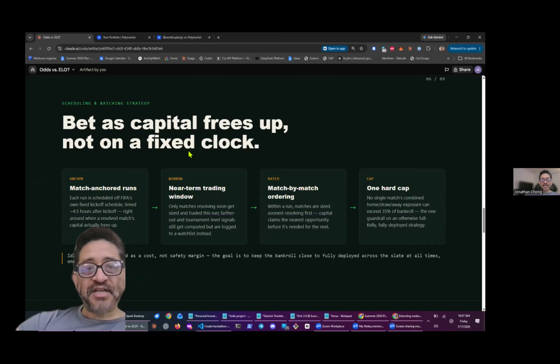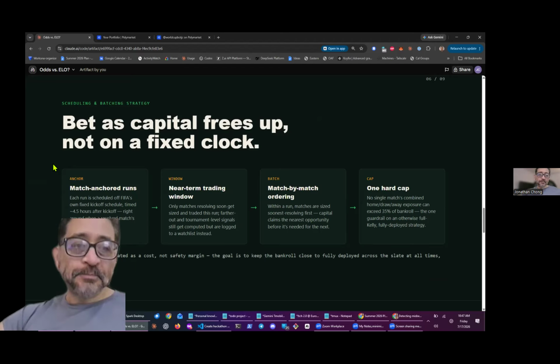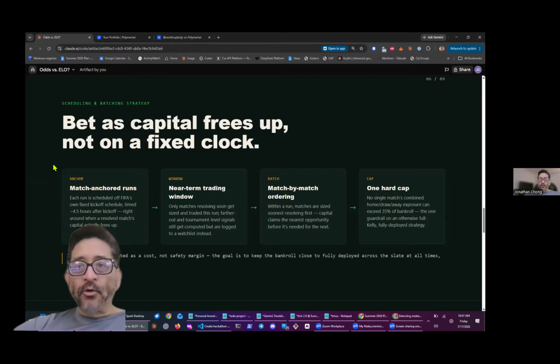So this is our batching strategy. There were choices to be made about how aggressive to act. Initially, the model wanted to bet the entire tournament at once, which was complicated for 2 reasons. One was that the markets didn't exist on Polymarket from the beginning, because the tournament schedule hadn't been filled in with the team names yet. And two, I wanted to be more aggressive.